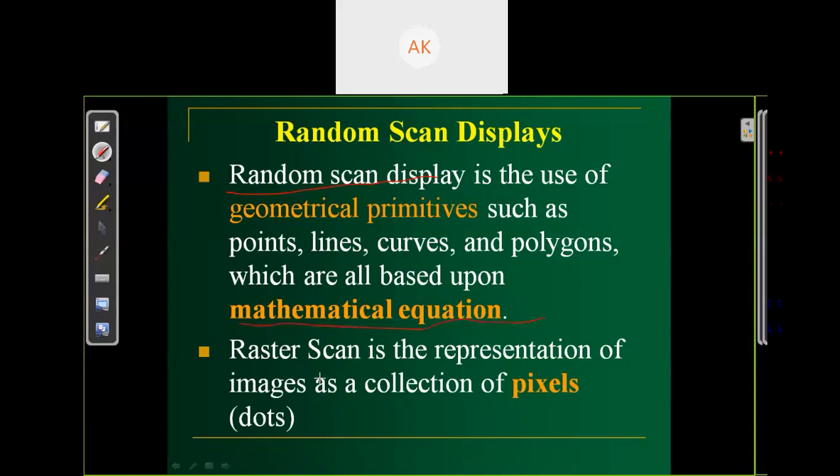In the raster scan system, the image is represented as a collection of pixels. As we have discussed, in the raster scan system, we are representing the image as a collection of pixels. But in the random scan system, it uses geometrical primitives and mathematical equations for displaying an image. How does it use these mathematical equations or geometrical primitives?